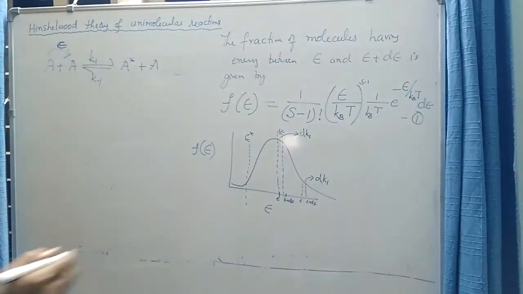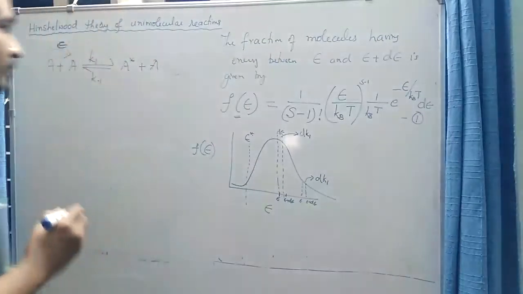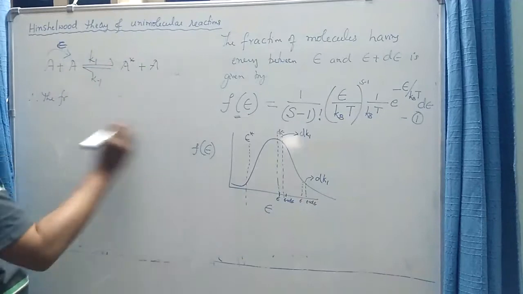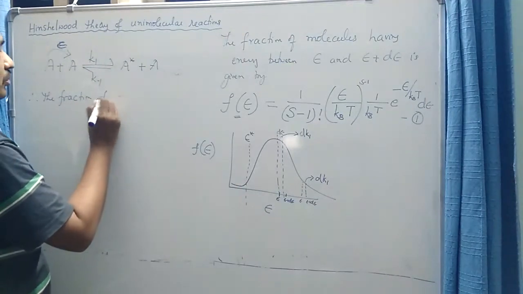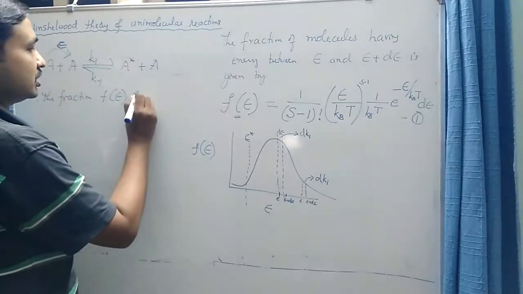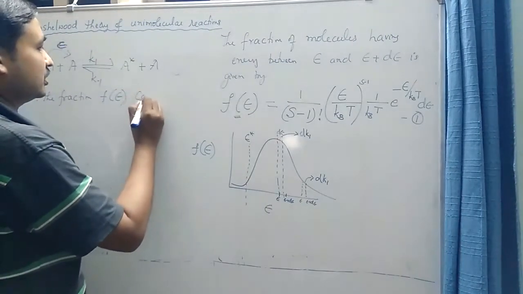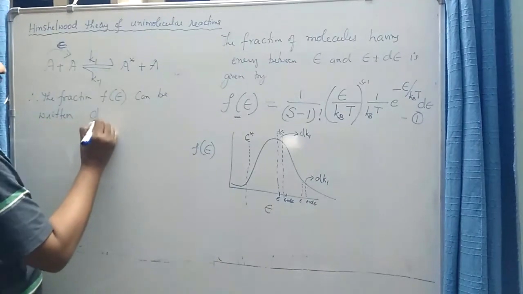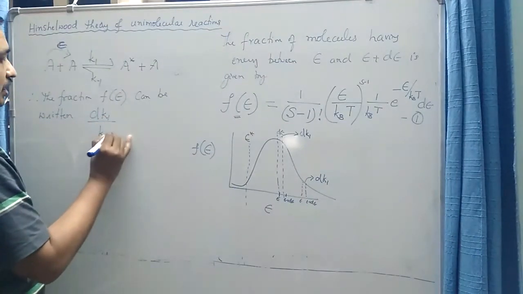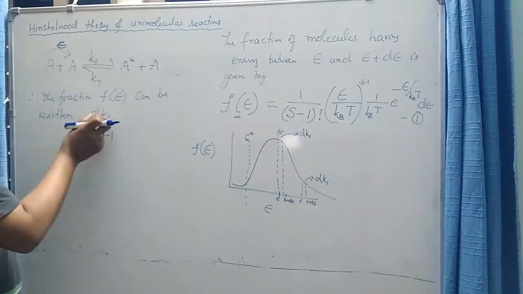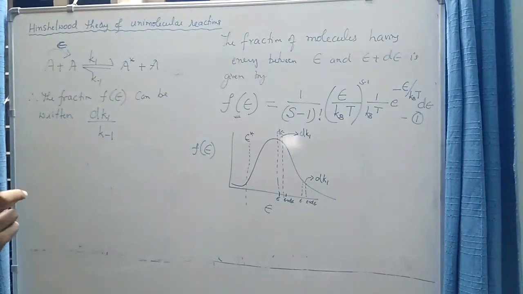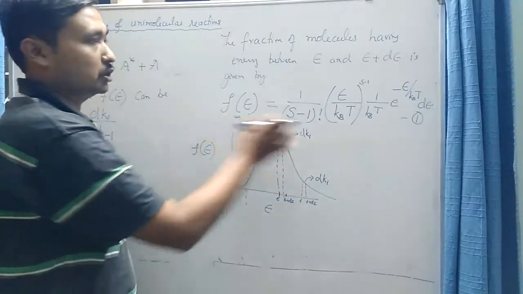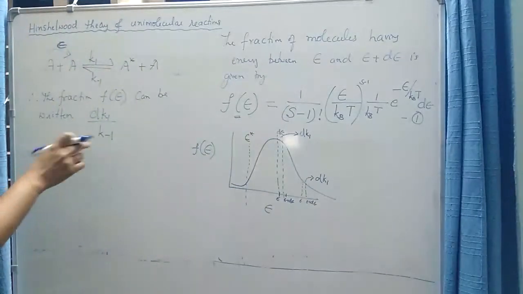So based on our explanation and argument, the fraction f of epsilon in this equation can therefore be written as the ratio of dk1 divided by k minus 1, where dk1 is the contribution made by the molecules falling in this range, or the fraction of the molecules falling in this range, to the overall rate constant K1.